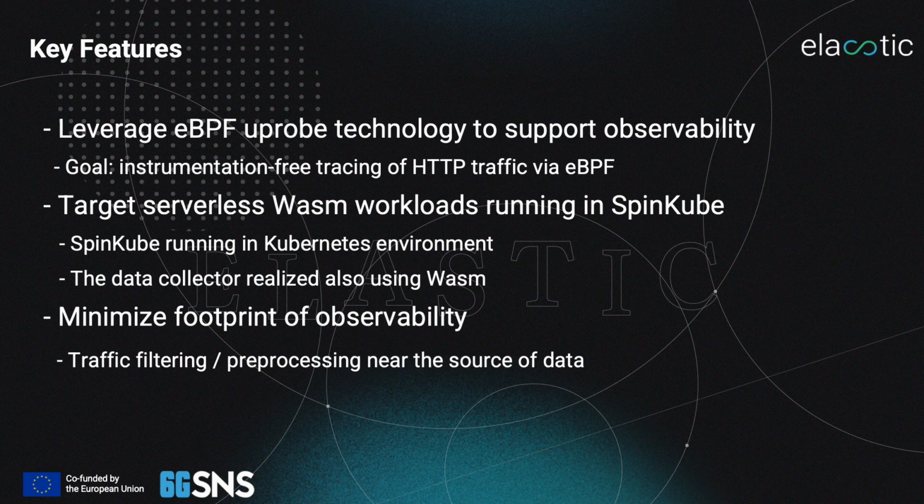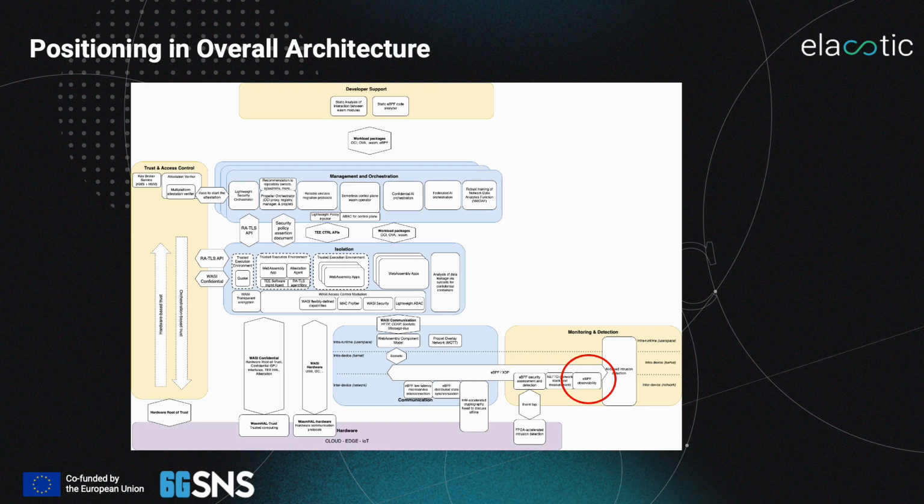The observability target is serverless WebAssembly workloads running in Kubernetes using SpinCube. The data collector is also deployed as a WebAssembly module. The utilization of eBPF can minimize the footprint of observability because the traffic filtering and preprocessing is near the source of data. The positioning in the overall architecture is shown like this.